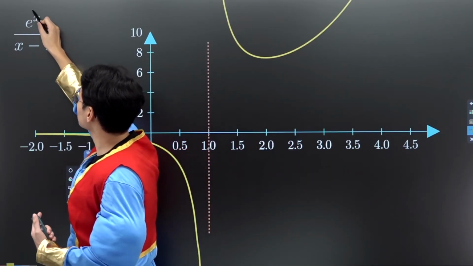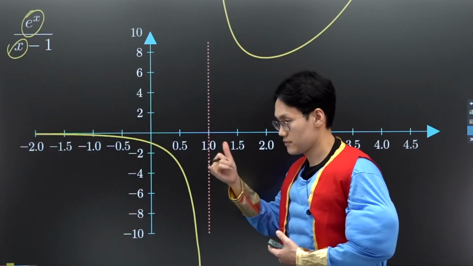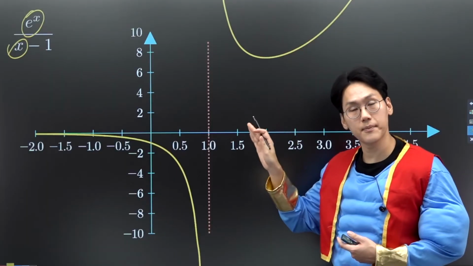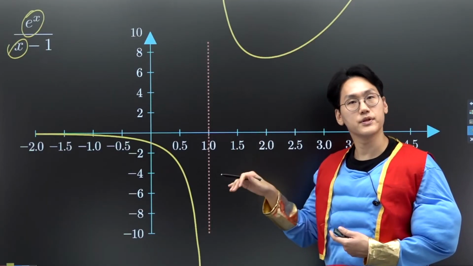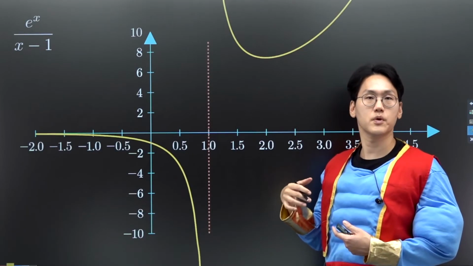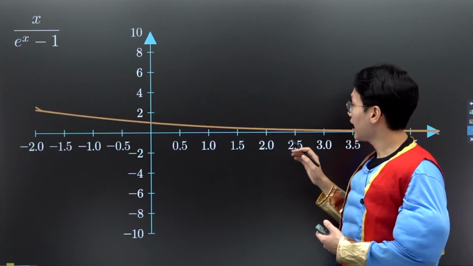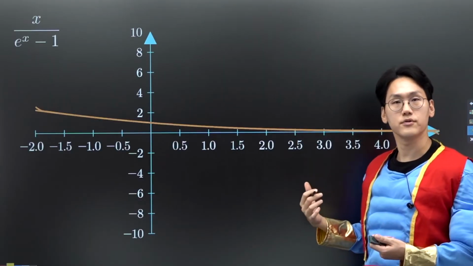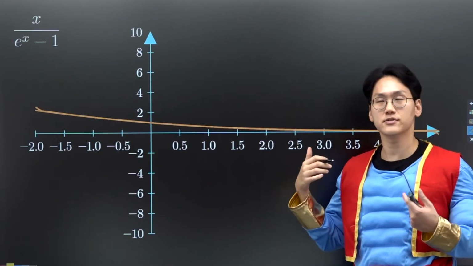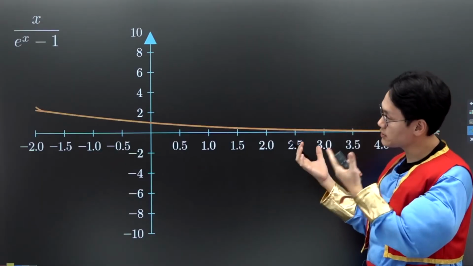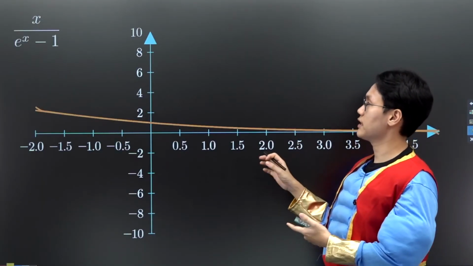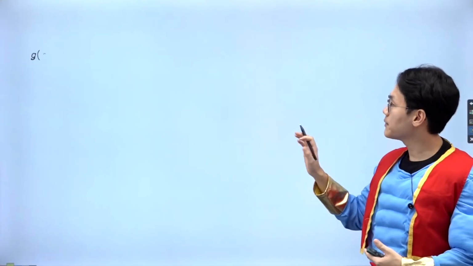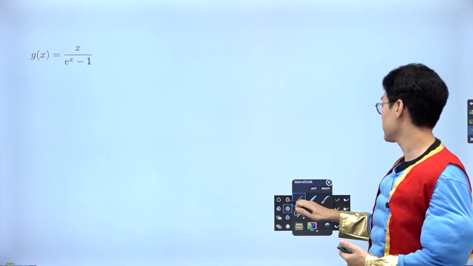In fact, if you interchange this e to the power of x and x, so instead of e to the power of x on the top, I put x on the top, with the denominator being e to the power of x minus 1, that makes this function, okay? And this function, my friend, is somehow relevant to the Bernoulli numbers that we were talking about. So this is a very closely related function that you have seen from the textbook, so you can gain those insights. Let me show you what's so marvelous about this function, okay?